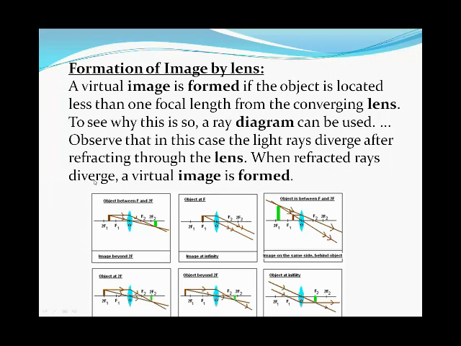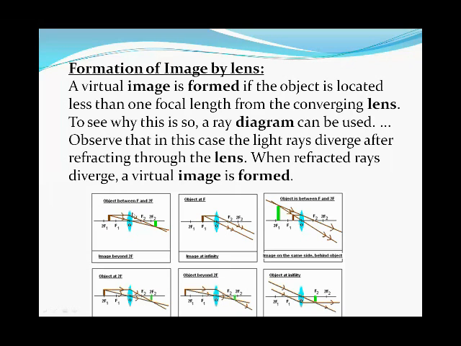When the rays diverge, a virtual image is formed. Previously I told you that whenever we change the distance, the formation of the image will change. Sometimes it is nearer, and sometimes it is far away.